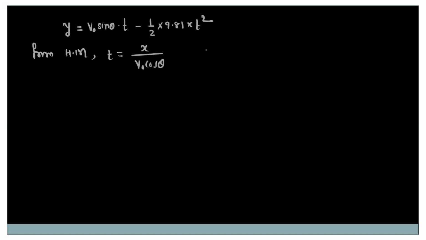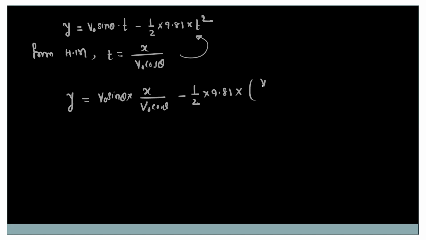So put this value in this equation. So we will get y is equal to v naught sine theta into x upon v naught cos theta minus 1 by 2, 9.81 into x upon v naught cos theta, bracket square.